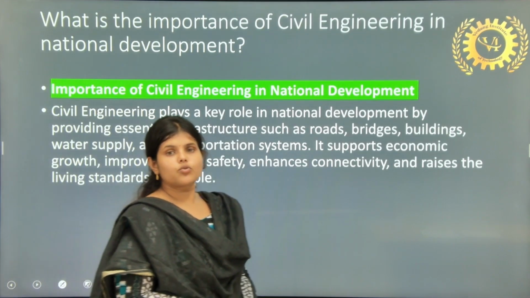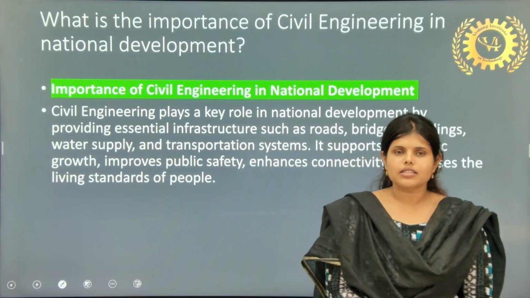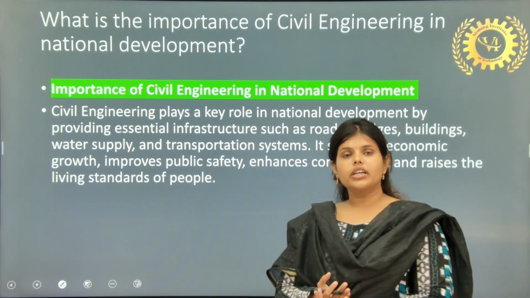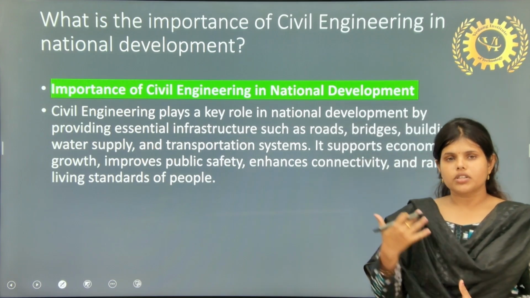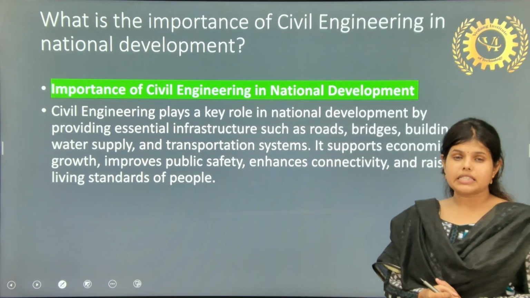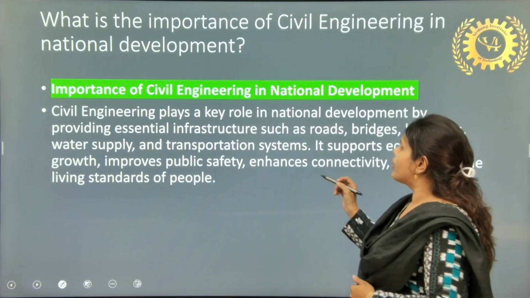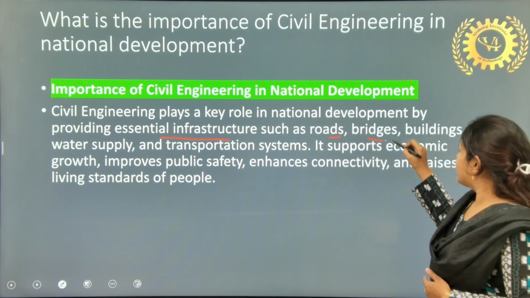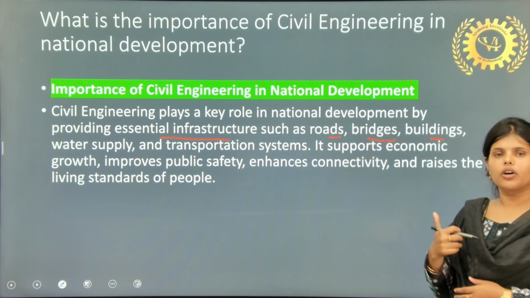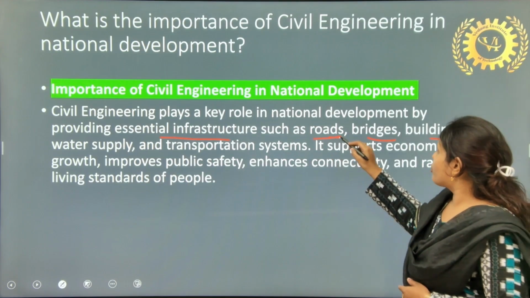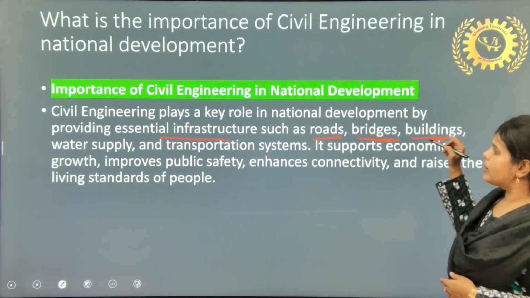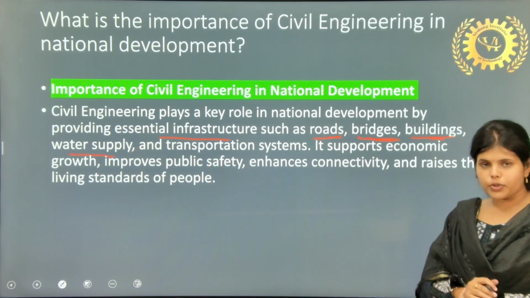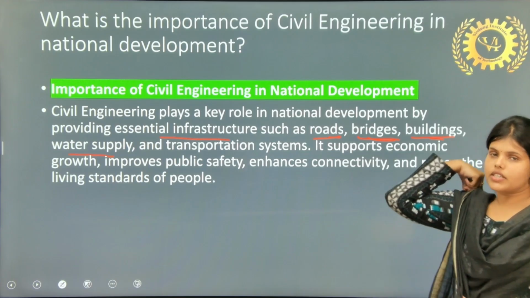Next question is, what is the importance of civil engineering in national development? We discussed public development. Now, how can national development occur by the importance of civil engineering? Civil engineering plays a key role in national development by providing essential infrastructure, like roads, bridges, buildings. These are the most important part of any nation. If the roads are perfect, the bridges are very good, buildings are well maintained and technically handled, with water supply systems and transportation systems, you can say a nation is a developed one.